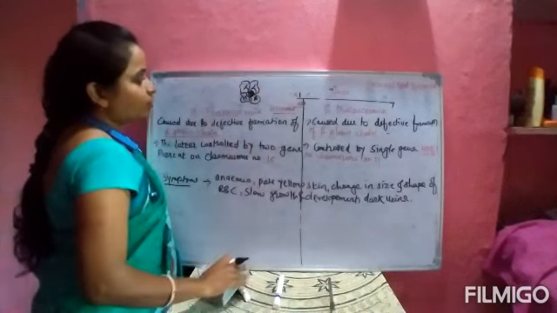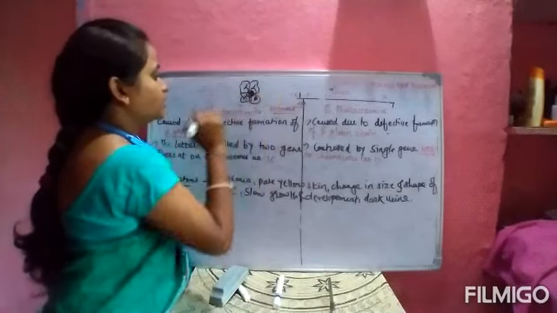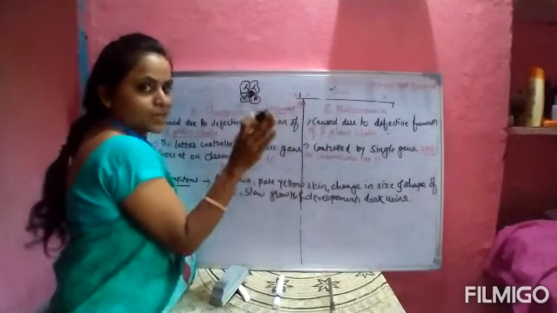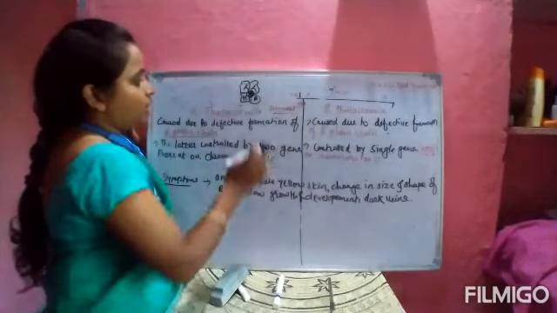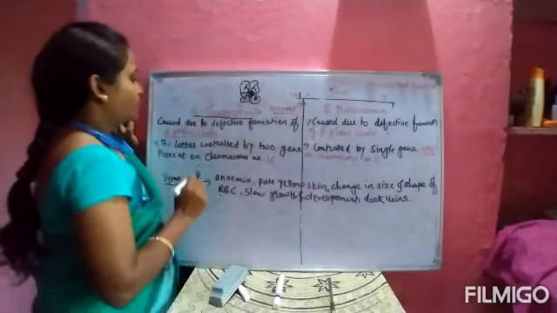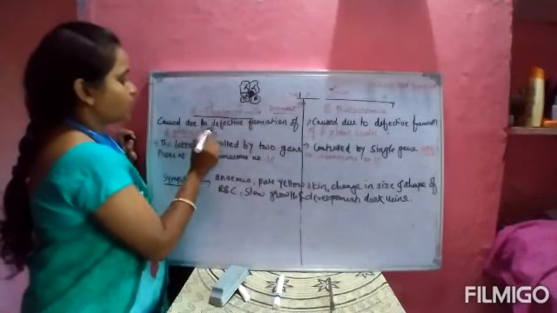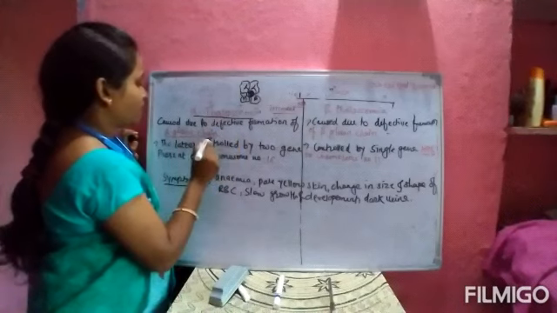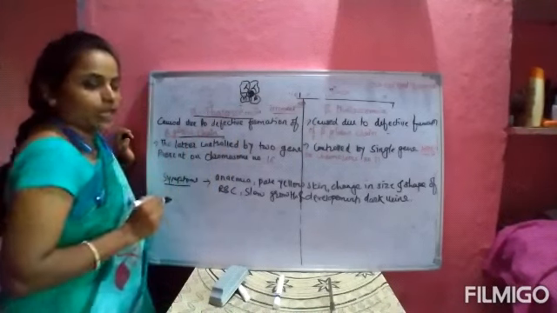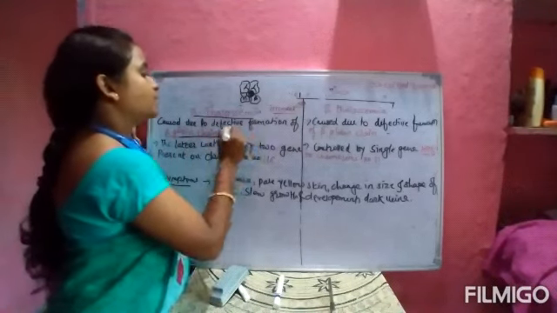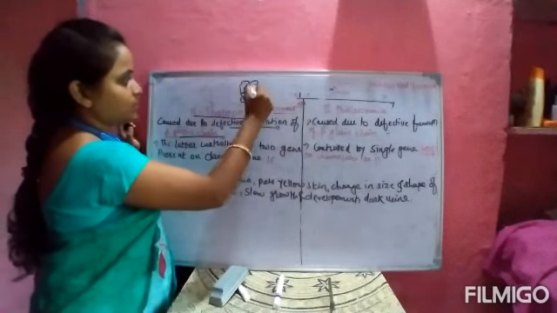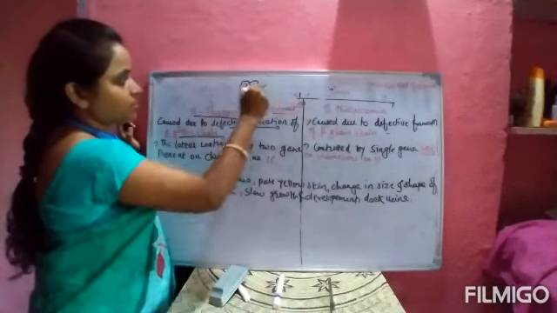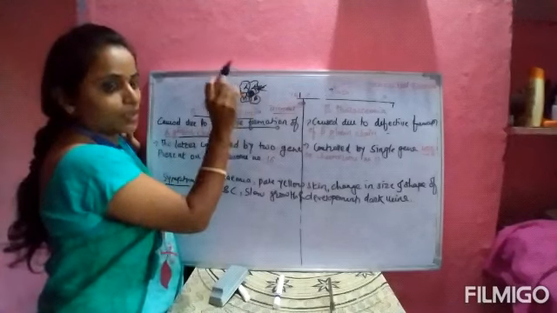This is a rough structure, and there are 2 different types of thalassemia, that is alpha thalassemia and beta thalassemia. In the alpha thalassemia, what happened? We are saying that this is caused due to the defective formation of the alpha globin chain. Okay, अल्फा ग्लोबिन चेन मध्ये आपल्याला काय दिसणार? डिफेक्टिव्ह दिसणार किंवा अल्फा ग्लोबिन चेन ही डिफेक्ट मध्ये दिसणार, अफेक्ट दिसेल. ठीक आहे, याच्यामध्ये चेंजेस दिसेल किंवा इफेक्ट दिसेल त्यामध्ये.